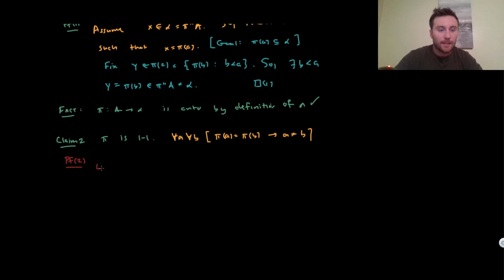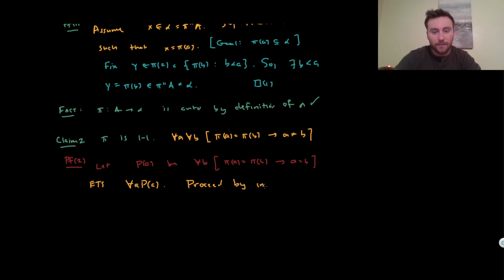Let P of A be the statement: for all B, if pi of A is equal to pi of B, then A is equal to B. And in order to show claim 2, it's enough to show for all A, P of A. And so we're going to proceed by induction.